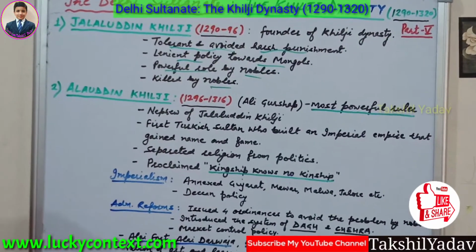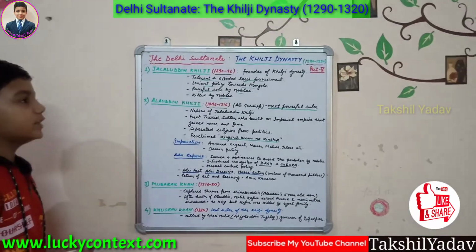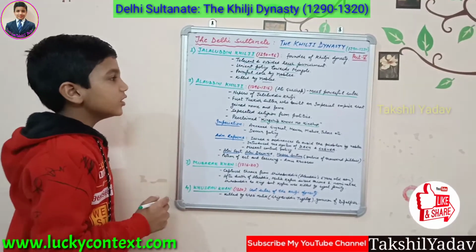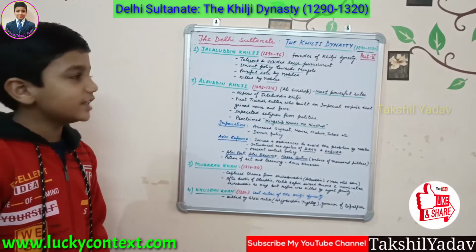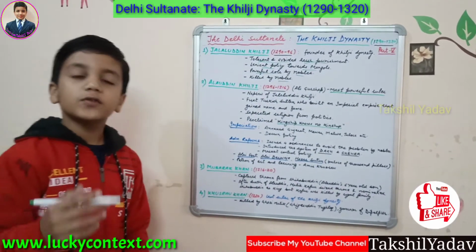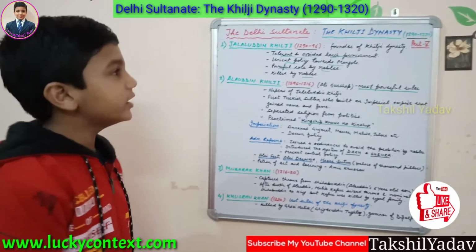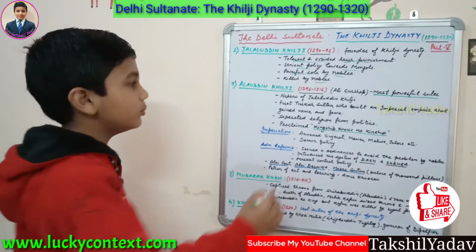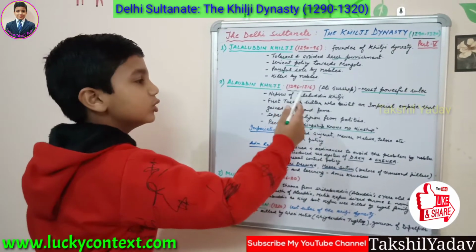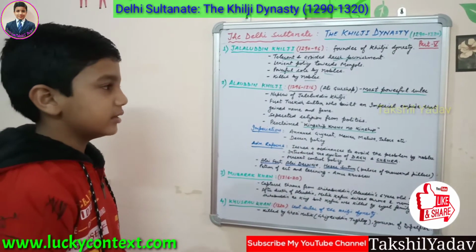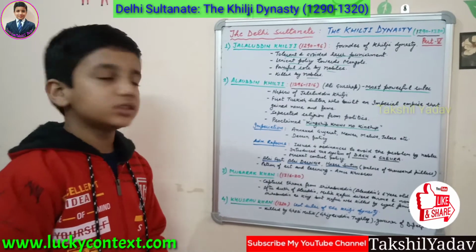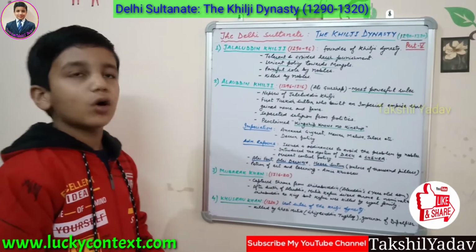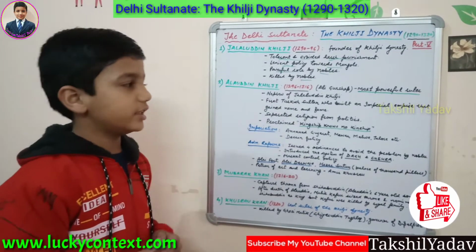After Jalaluddin Khilji, the next ruler of the Khilji dynasty was Alauddin Khilji. He was the second ruler of the Khilji dynasty and ruled for the maximum period in the dynasty, that is 20 years, from 1296 to 1316. His actual name was Ali Gurshasp and he was the nephew of Jalaluddin Khilji.